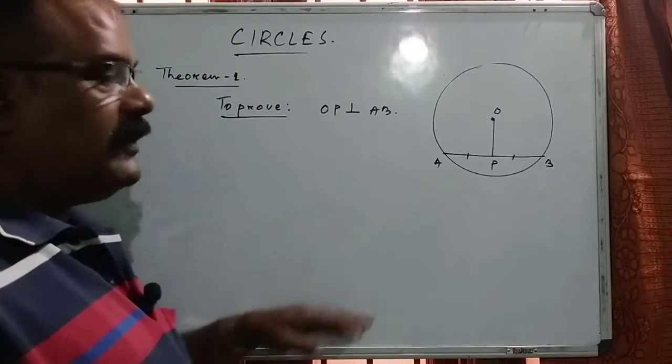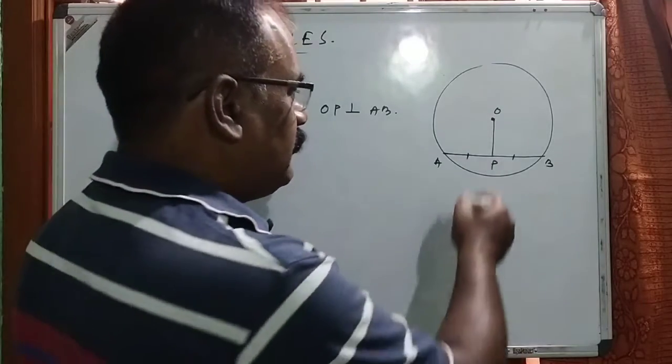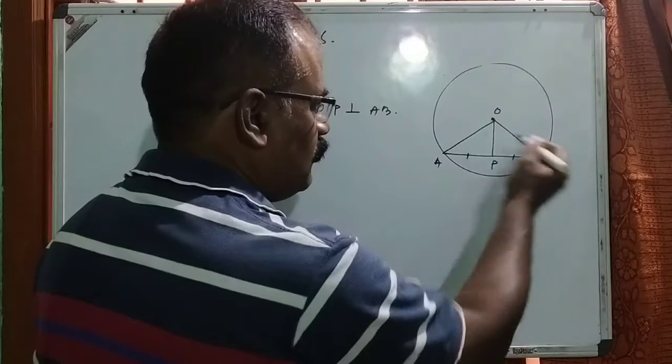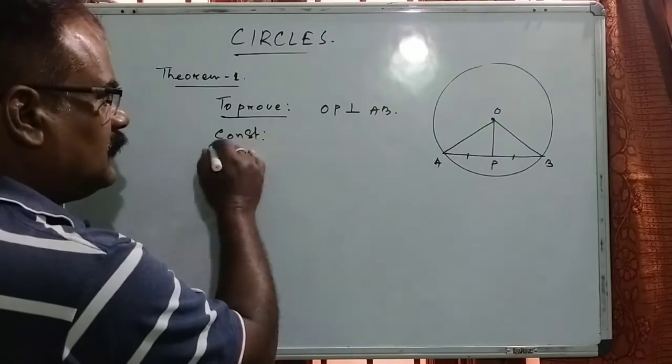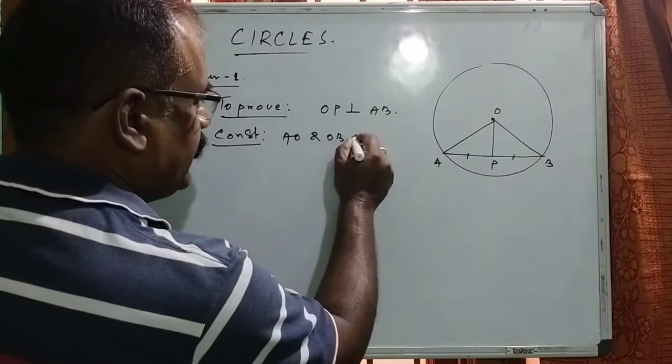Now, what will we do? How will we prove this? By construction, we will join AO and OB. So here, construction: AO and OB are joined.